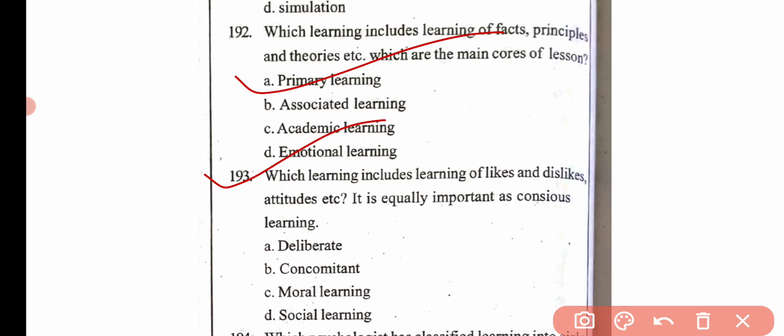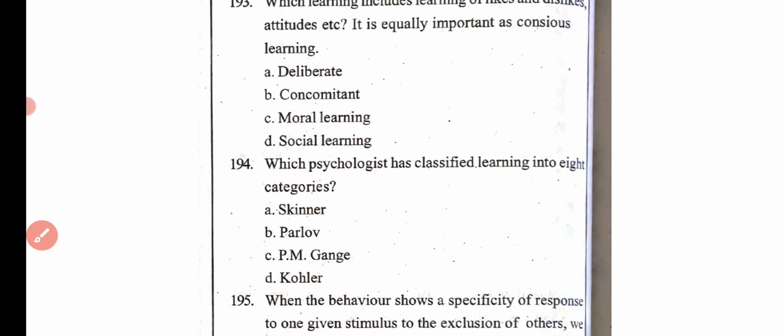Then the next question is, which learning includes learning of likes and dislikes, attitudes, etc. It is equally important as conscious learning. Deliberate, concomitant, moral learning, and social learning. Which option is the correct answer here? Here option B is the correct answer, concomitant learning.